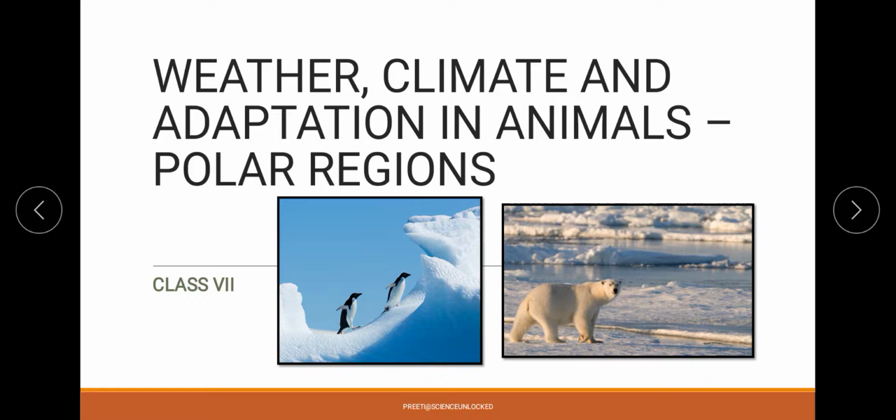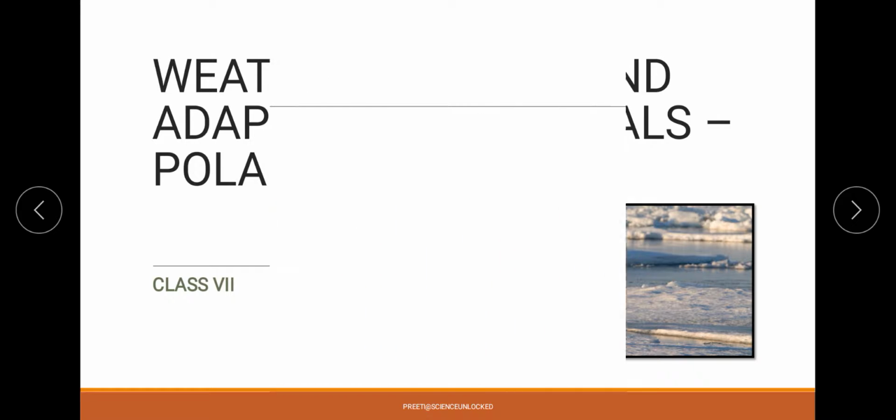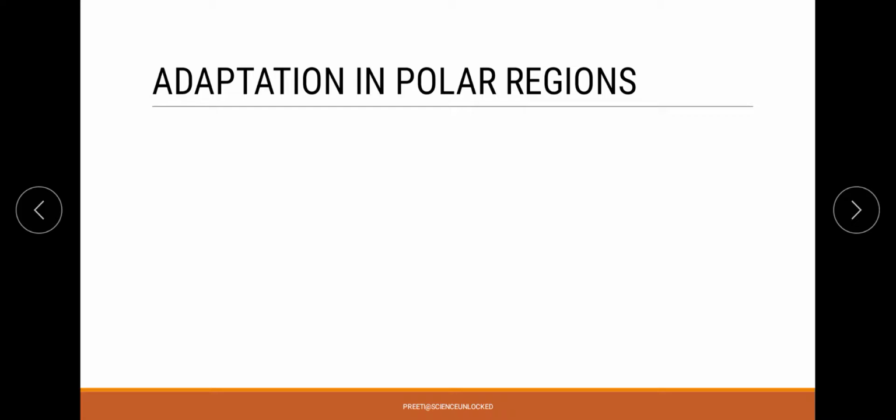In today's session we are going to continue with our class 7 Science NCERT textbook chapter which we started in the previous session, that talks about the weather, climate and adaptation in case of animals, and here we will be targeting the polar regions of Earth. Now, if we are specifying that there are specific polar regions, that simply means that these regions have certain characteristic features which help us in categorizing them under the polar regions.